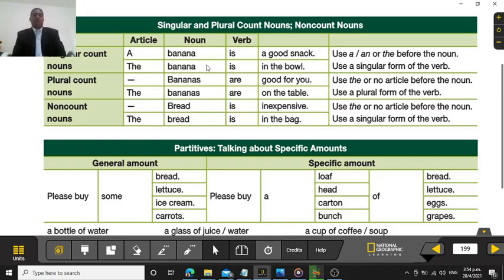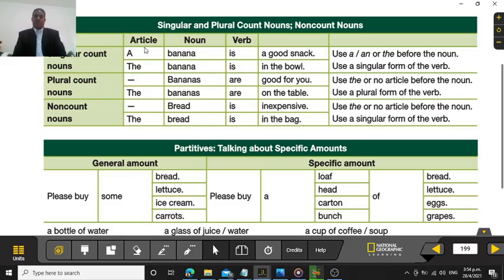All right. When you have a plural noun, when they are plural, well then you don't say a, because plural means that it's more than one, and a means one. So when it's plural, you say bananas. In this case, no a. Bananas are good for you. And you can say the, plural, the bananas are on the table, or the bananas are good for you. So the article that you can use in the two of them is the. When they are plural, only the.